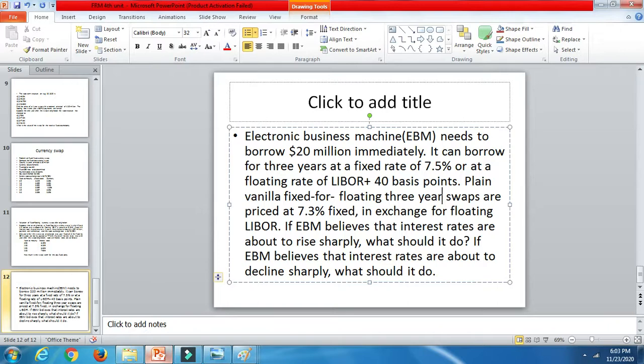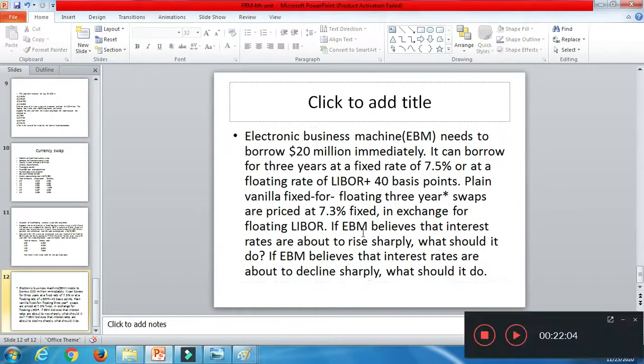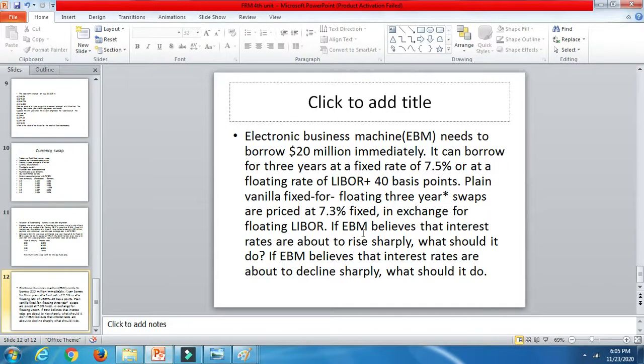So basically what he should do: interest rates tend to decrease, causing higher earnings of the firm, but as soon as the interest rates tend to increase, it brings a lower return to the firm. In order to hedge against this, EBM enters into a plain vanilla fixed for floating 3 year swap. So initially EBM borrows funds at a floating rate for 3 years.